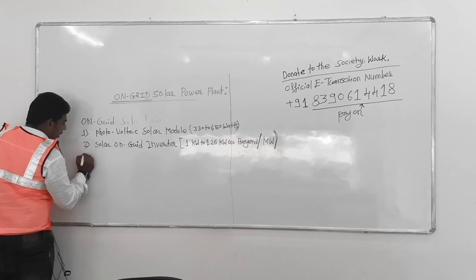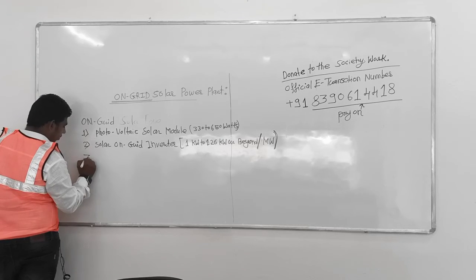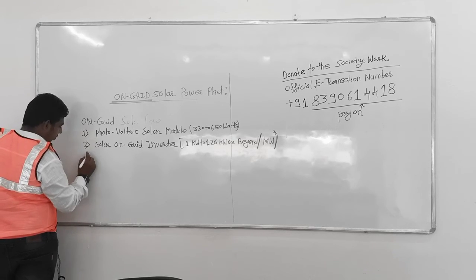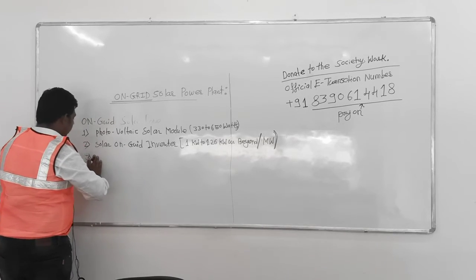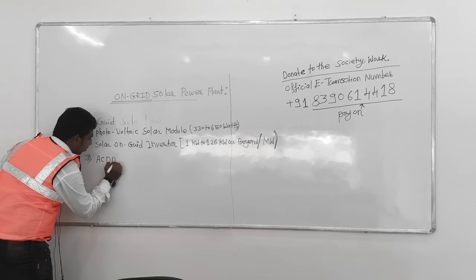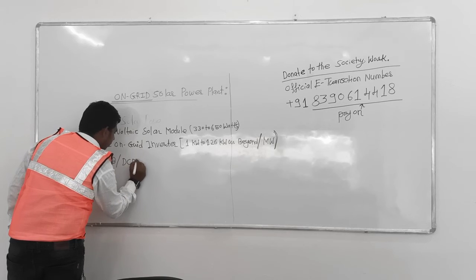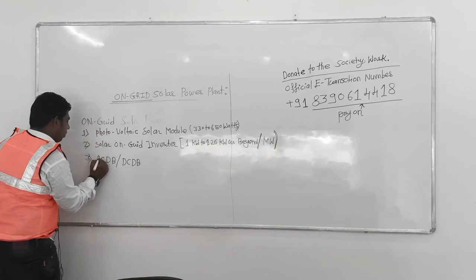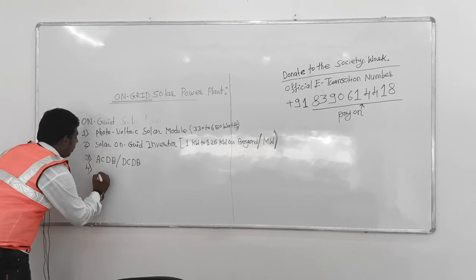Third is ACDB or DCDB. Fourth one is the lightning arrestor.